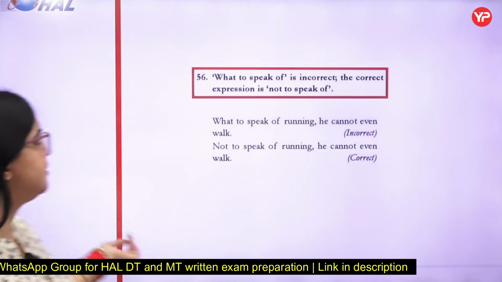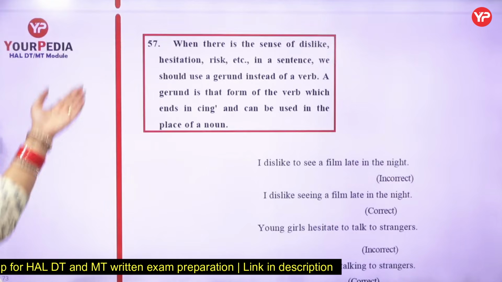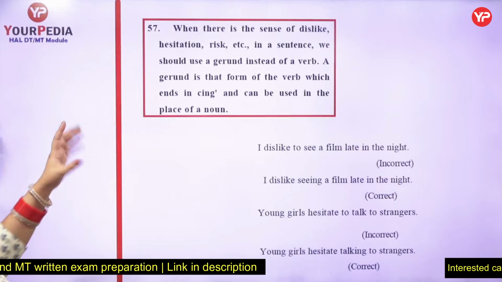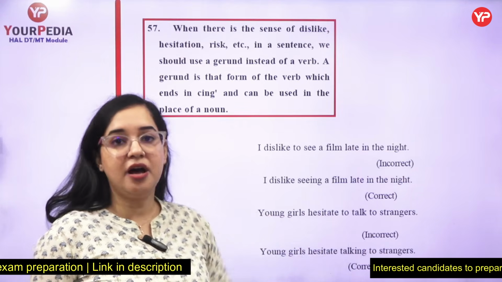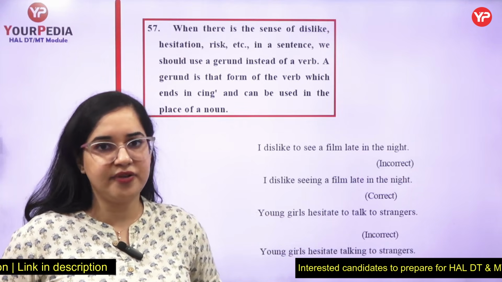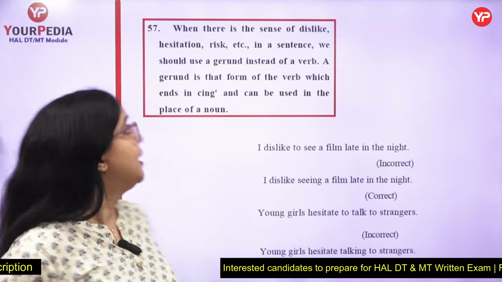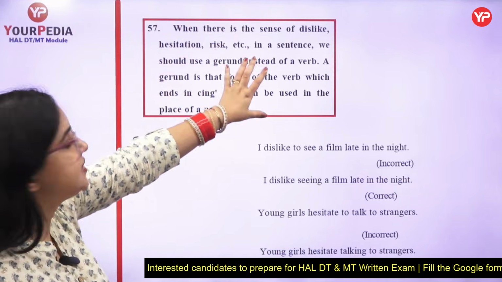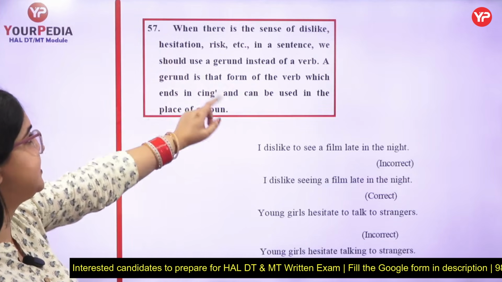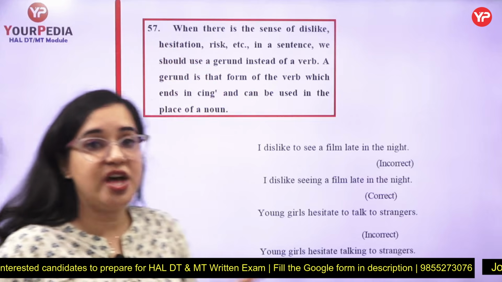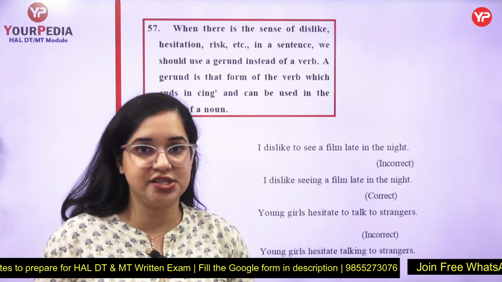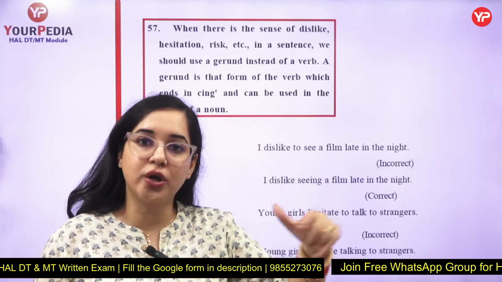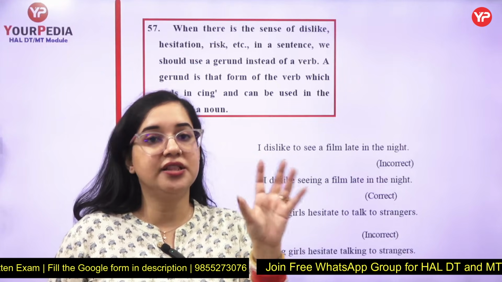I tell you, there are lots of phrases which we speak the wrong way. Now, this is also an interesting word. Normally, if you see the sentence, "young girls hesitate to talk to strangers", you will find that it's correct. But no, dear, there are certain words like dislike, hesitate, risk, when they're used in a sentence, a gerund is used. Gerund means "ing" is used. Young girls hesitate talking to strangers. It's not in terms of "to".